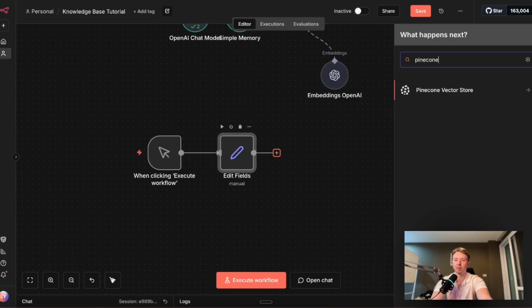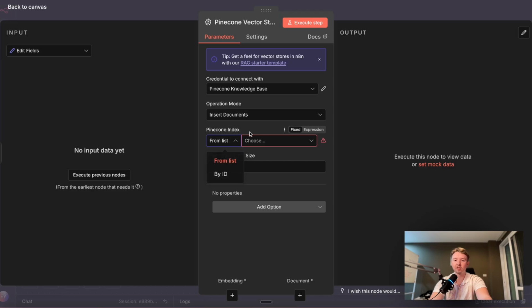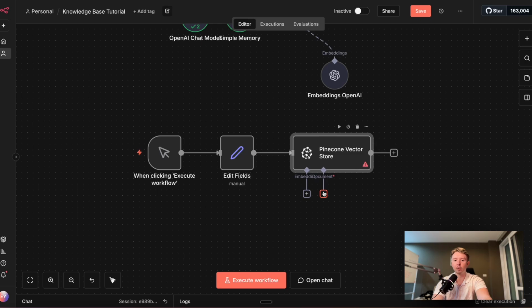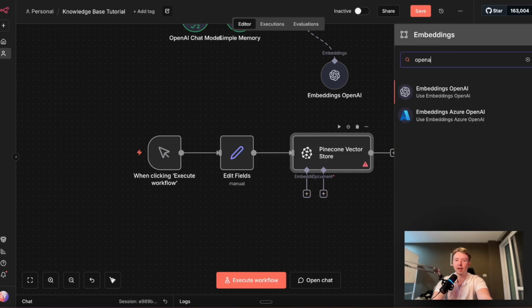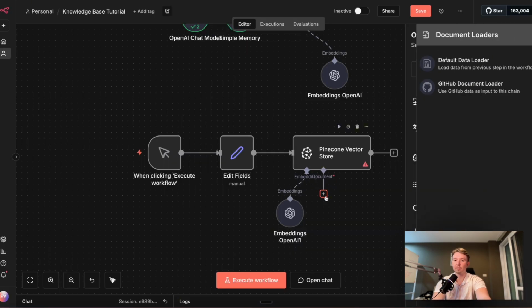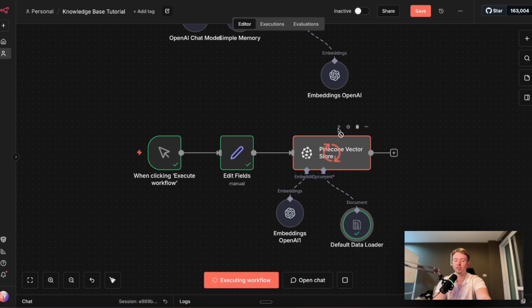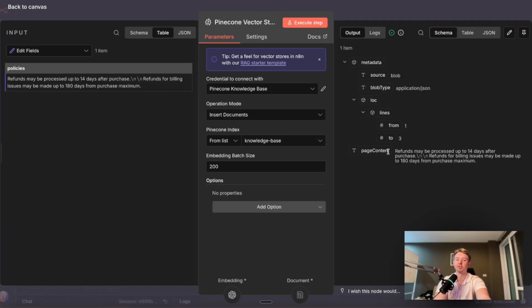Next, we're going to add the Pinecone node and then choose Add Documents to Vector Store. Where it says index, choose the index that we want to add the documents to, and then close out of that. Now under here, where it says embeddings, choose OpenAI embeddings, and then choose Text Embedding 3 Small. Where it says document, we're going to open this up and we're going to use the default data loader. And now we can simply run this workflow, and this will add our policies to the knowledge base.